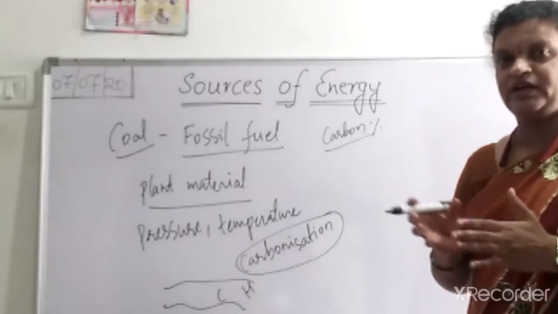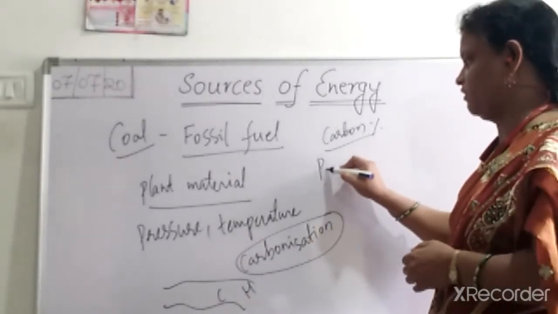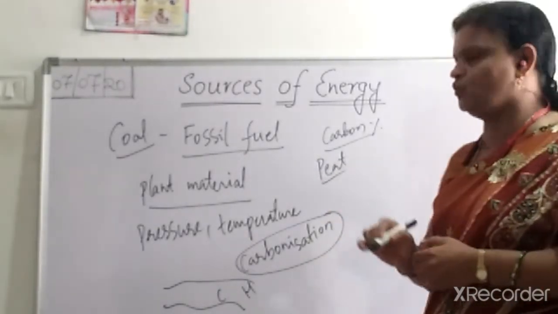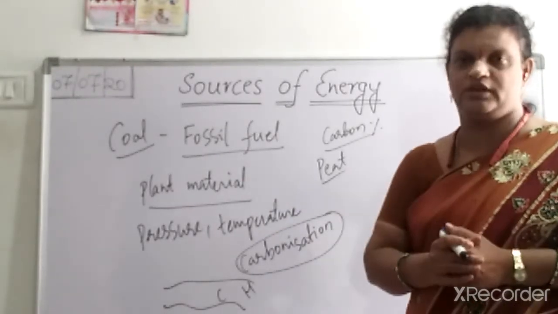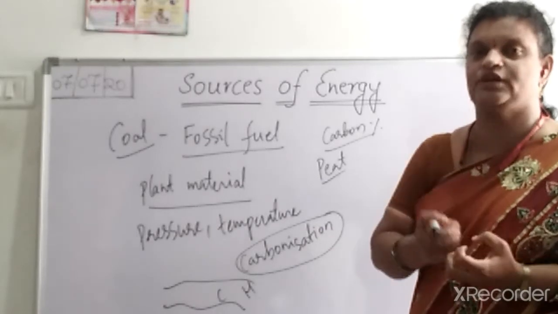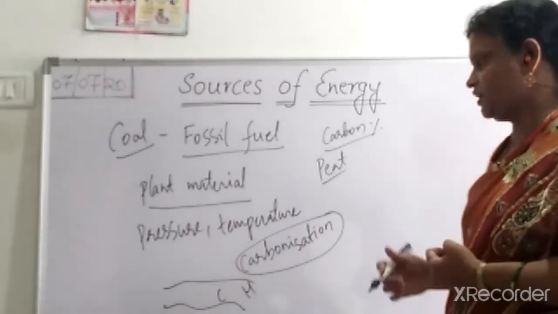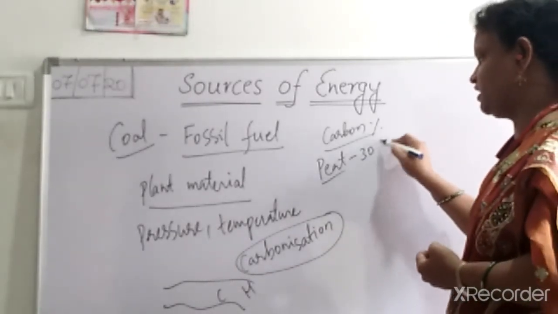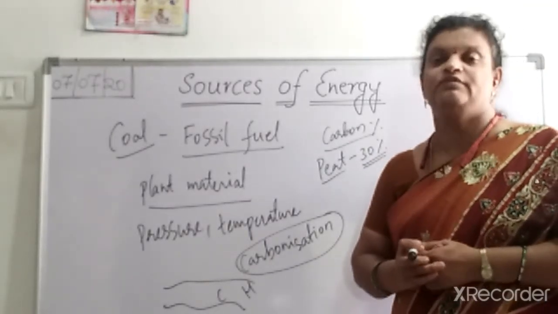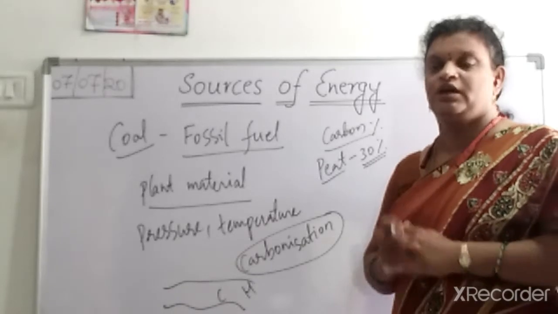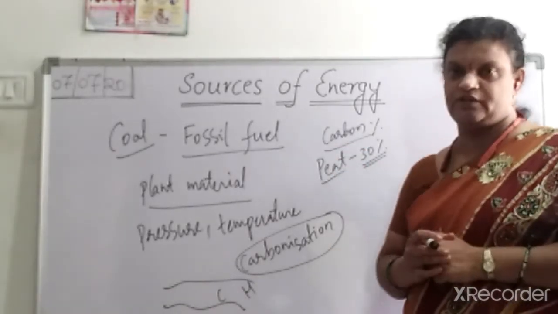If you take the earlier stage of coal, we have the name peat. Some people will say that it is not coal, because the percentage of carbon is very low. But we can consider this because it contains 30% carbon. Peat is a type of coal which is the earlier stage, containing 30% carbon.